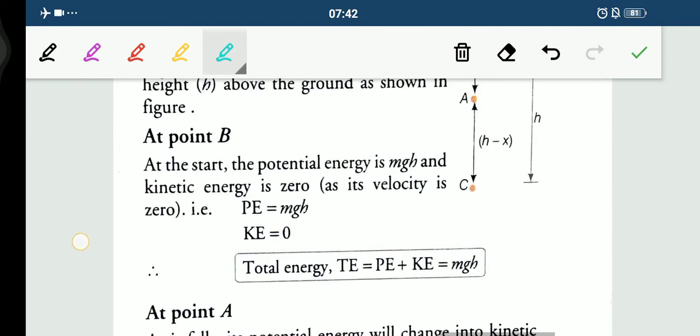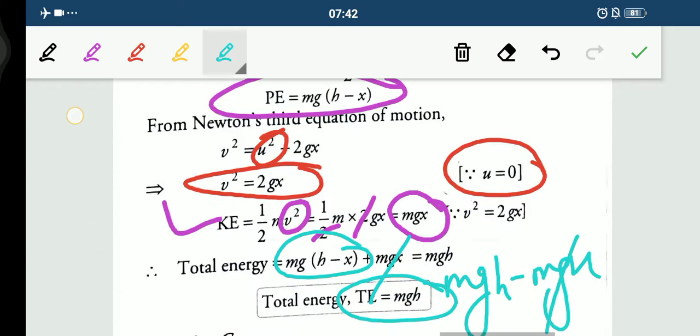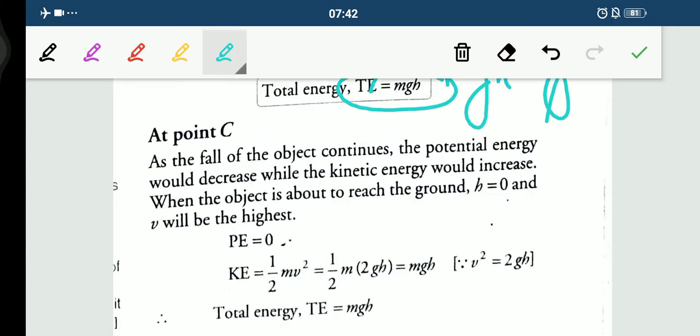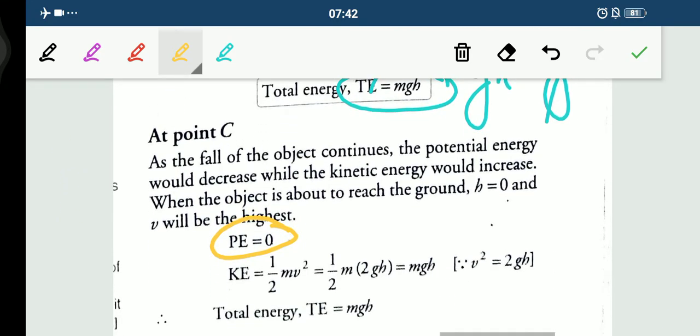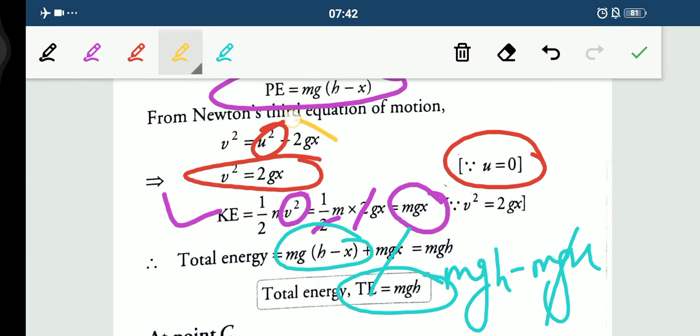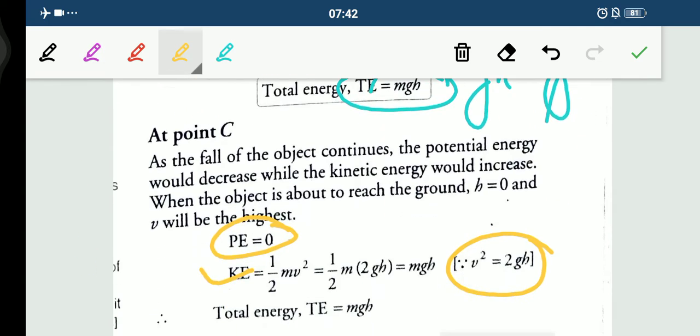Similarly children, we'll look at point C. At point C, potential energy becomes 0, and kinetic energy will be half mv square only, but we will put 2gh for v square here, by the equation that we have done, but in this case the height is h.